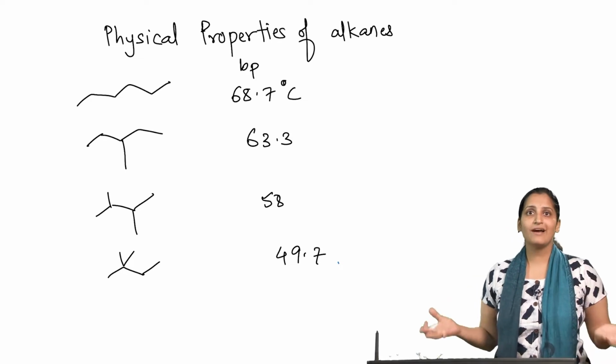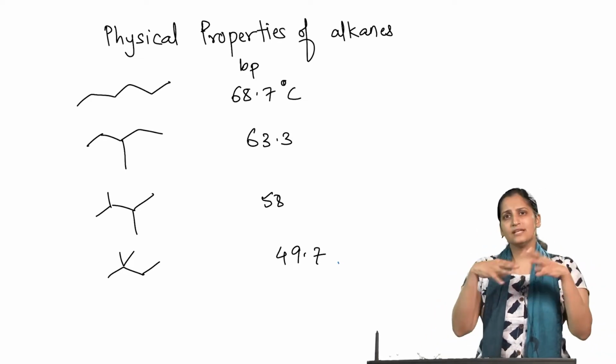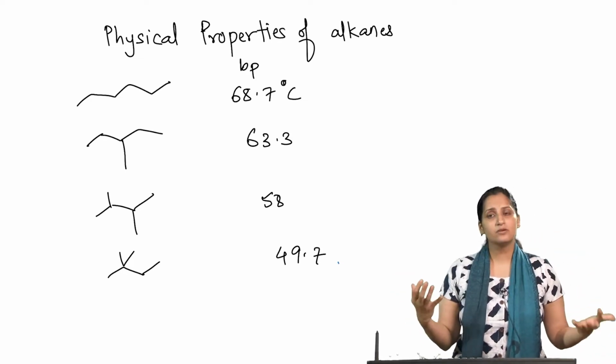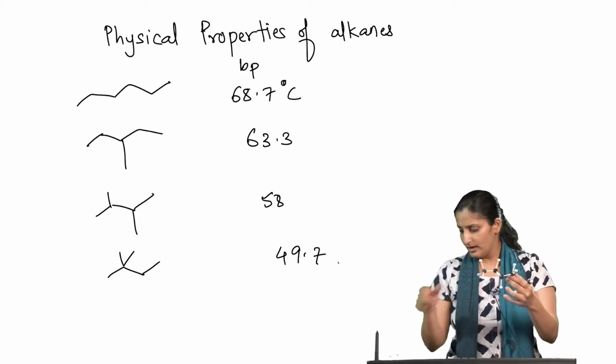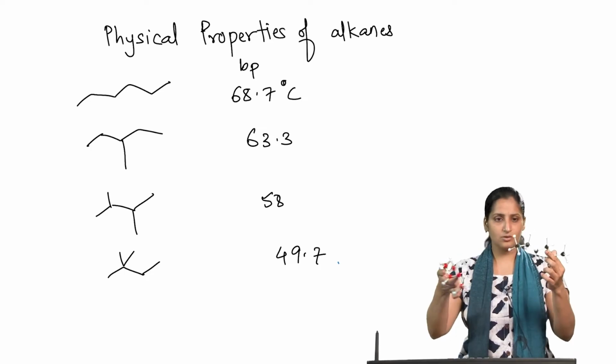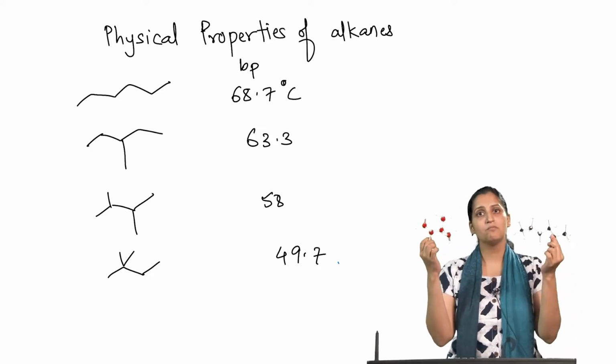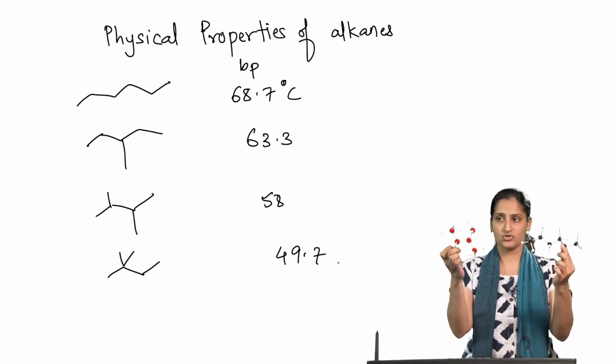So, now let us think why is that. As we increase the branching, what is happening to the shape? For example, I have this n-hexane here and I have one of these derivatives here. Both of them have the same molecular formula, but different structural formula.